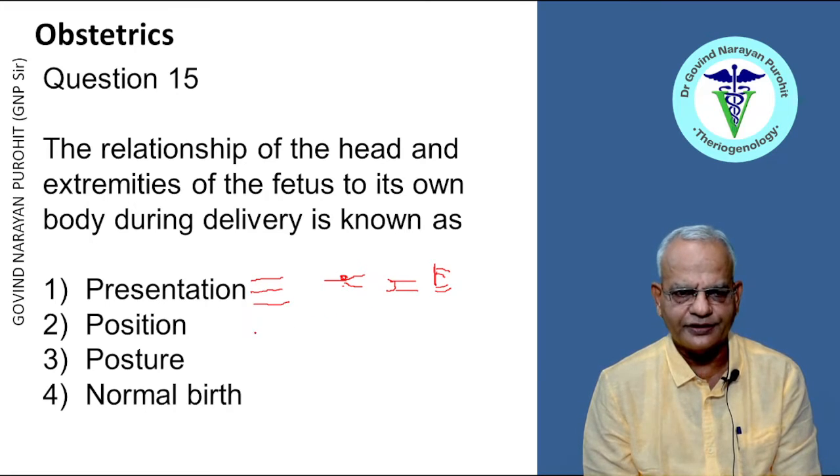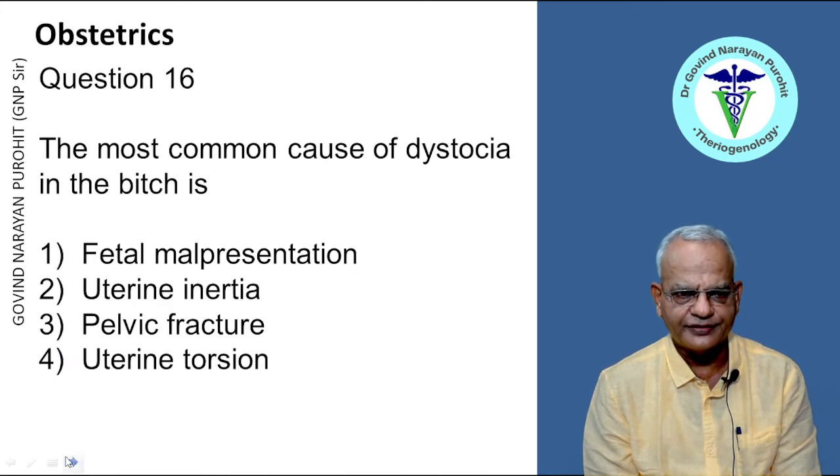That is the presentation. Position is the relationship of the dorsum of the fetus with the quadrants of the mother. So it could be dorsosacral, dorsopubic, dorsoileal. So that is position. And normal birth has no relationship to the question that has been asked. So it's the posture, the relationship of the head and extremities of the fetus to its own body. That is posture, right? So that is the right answer.